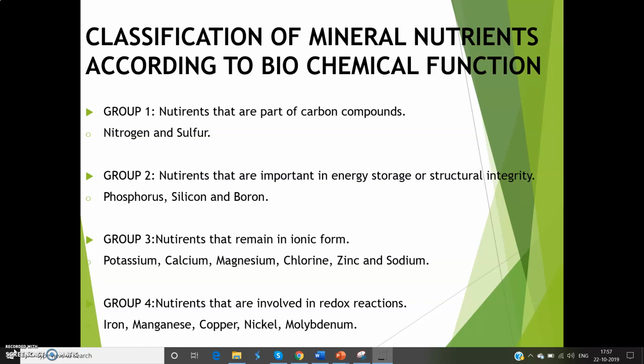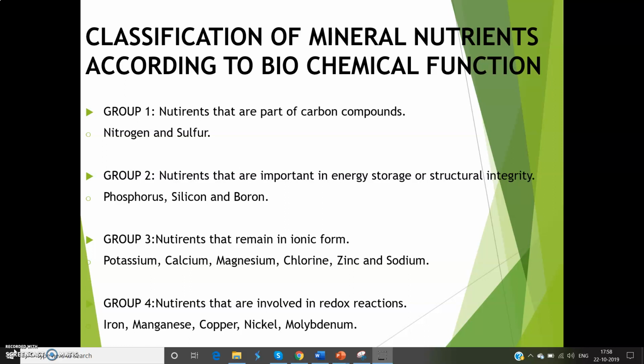Group 1, nitrogen and sulfur constitute the first group of essential elements. Plants assimilate these nutrients via biochemical reactions involving oxidation and reduction to form covalent bonds with carbon compounds and create organic compounds, for example amino acids, nucleic acids and proteins. That is, nitrogen and sulfur are the nutrients that are part of carbon compounds.